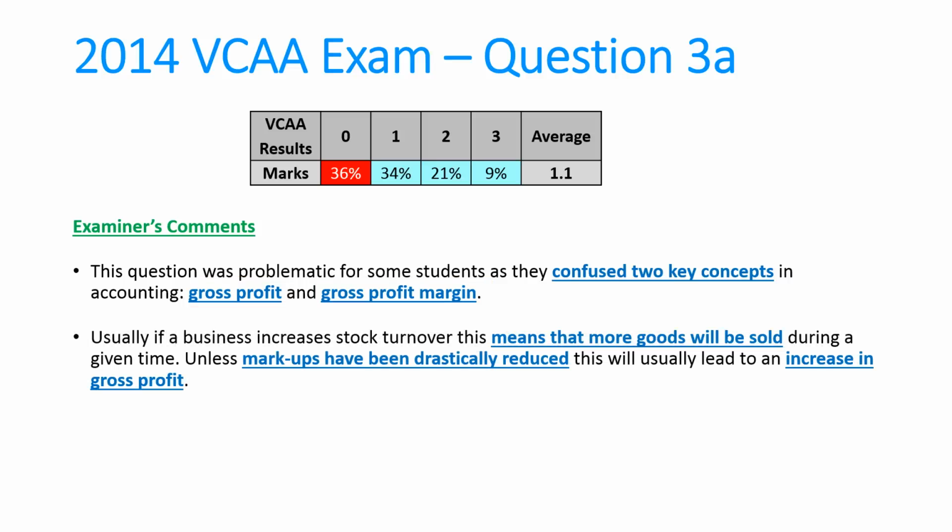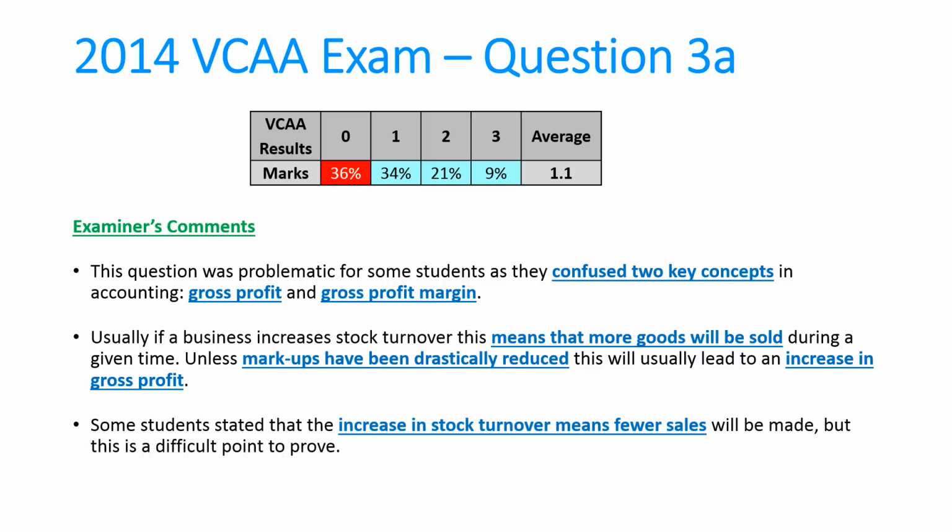Secondly, it's like the most logical thing is, if a business increases stock turnover, that means you're selling more goods. And usually that means, unless I'm selling at a lower markup, I'm probably going to have a higher gross profit. So that was probably the obvious point to make. However, some students indicated that if I've increased stock turnover or made it faster, that might mean fewer sales, but there's no sort of logical or mathematical basis for that. So all in all, a very tough question.